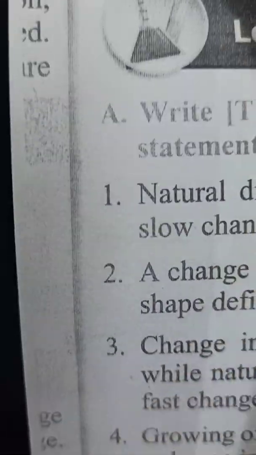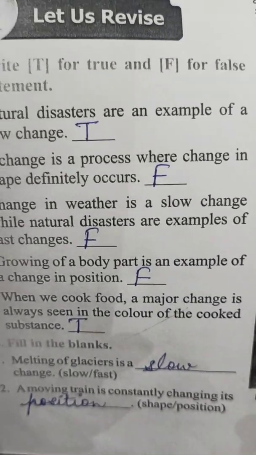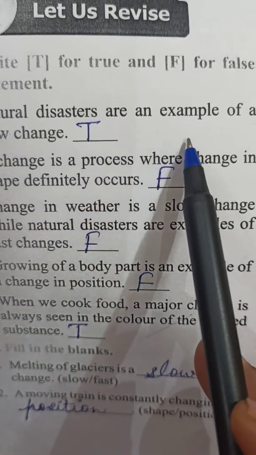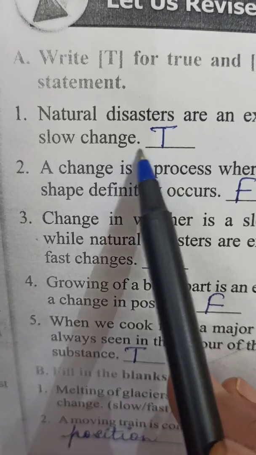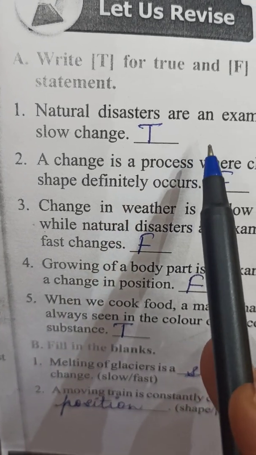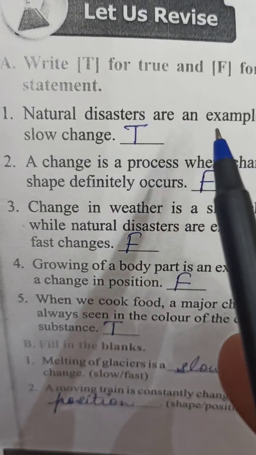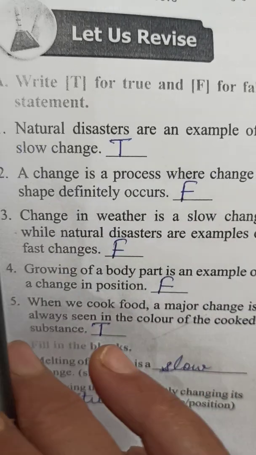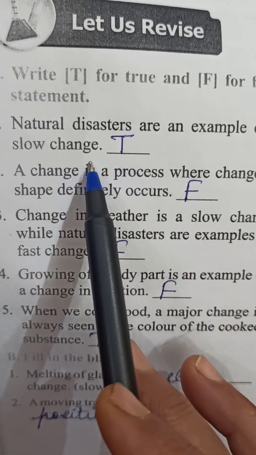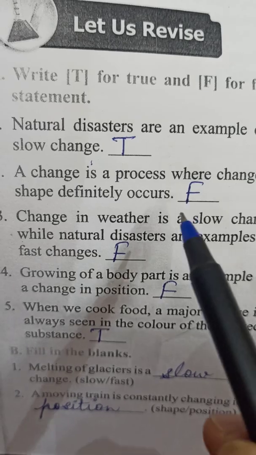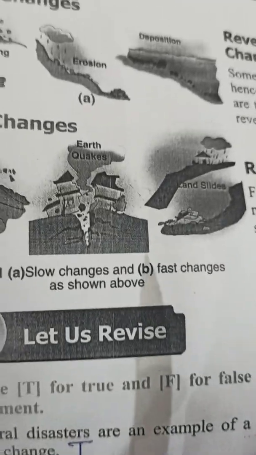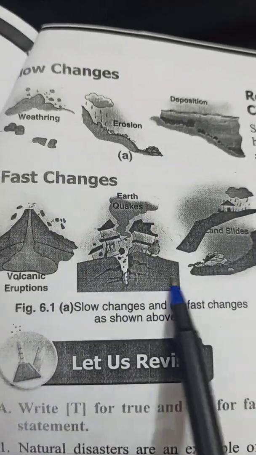After this, children, here they have given true or false. So the first one is, natural disasters are an example of slow change. True. Most of the natural disasters are slow changes, but some of them are fast changes. So here they have written natural disasters are an example of slow change. It is not always, meaning here they have not written the name of any natural disaster, because just now we have studied slow changes and fast changes.